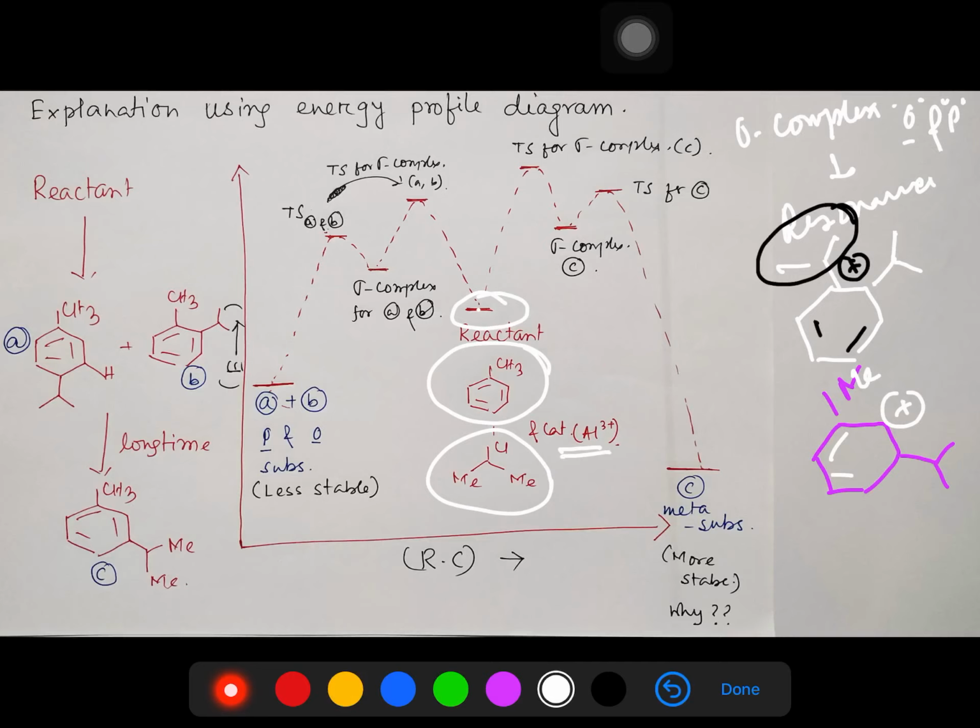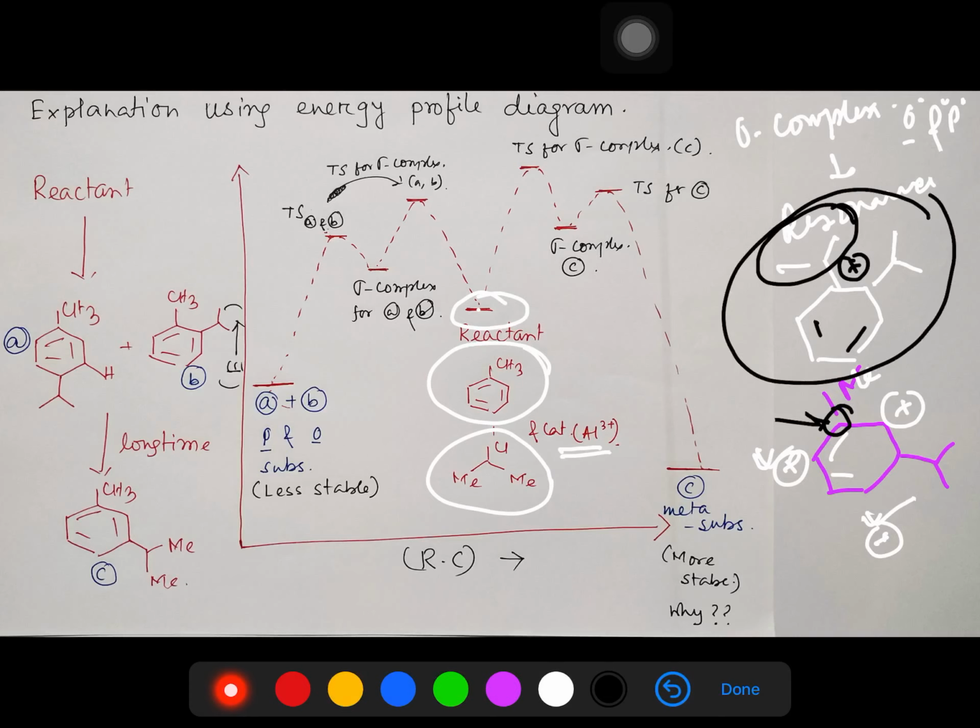So in both cases, the positive charge is not coming to the carbon attached to the methyl, which is why that is less stable. That is the reason why this ortho-para attack for toluene, an electron-releasing substrate, is associated with lesser energy of activation. Actually, the corresponding sigma complex is relatively more stable. Fine, so if the sigma complex is relatively more stable, the corresponding transition state associated with this process will be lesser in energy. So similarly, the second step, which is the aromatization step, will also be favored more.